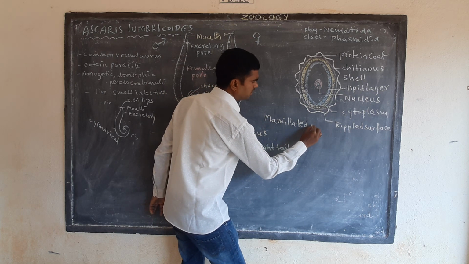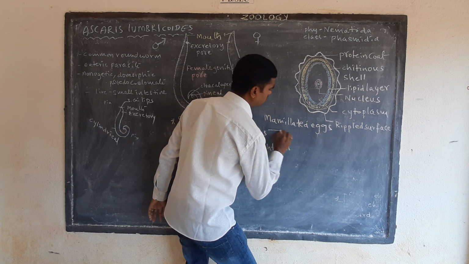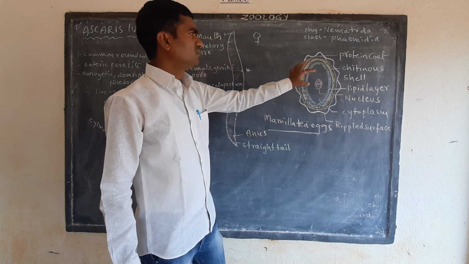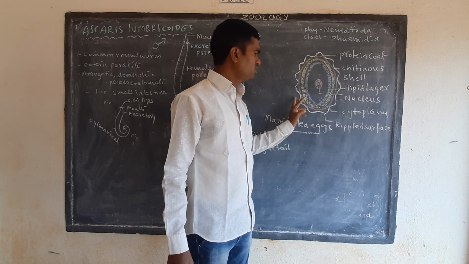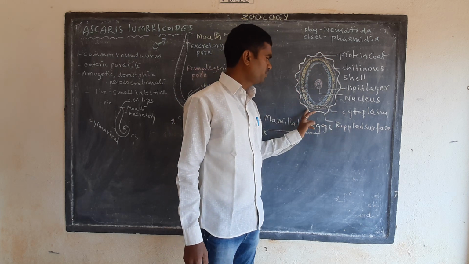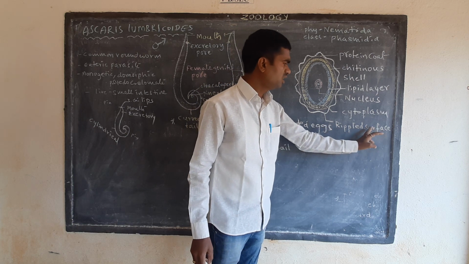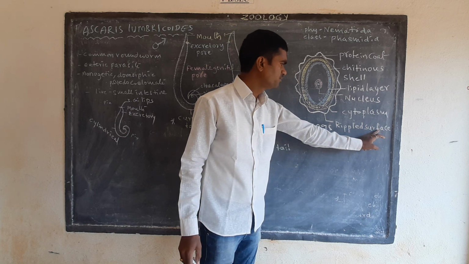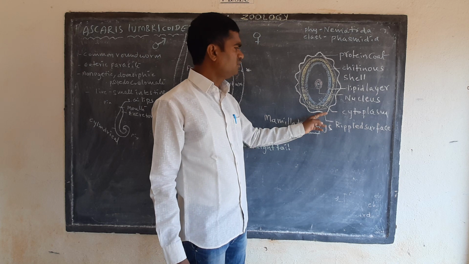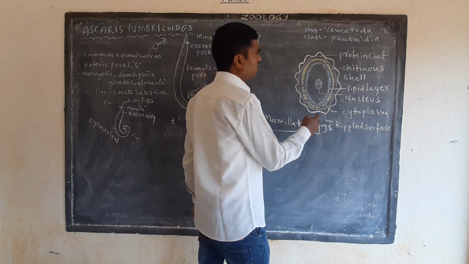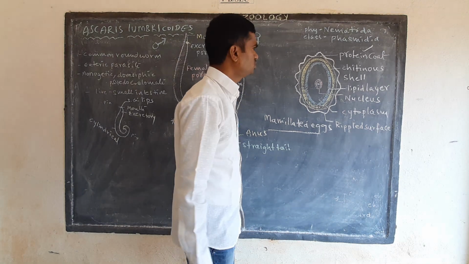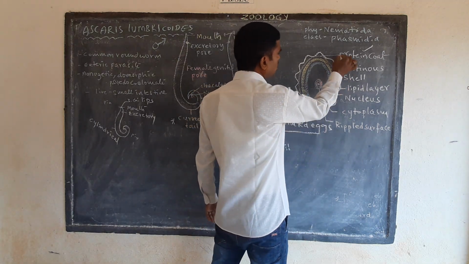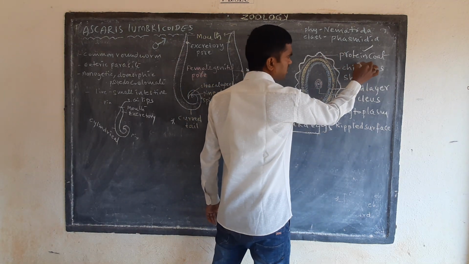Mammillated eggs. Why is it called a mammillated egg? Here, ripple-like structures are forming the coat. A ripple-like surface is forming here. On the inner side of the ripple-like surface, it contains a protein coat, and below the protein coat, a chitinous shell is forming.